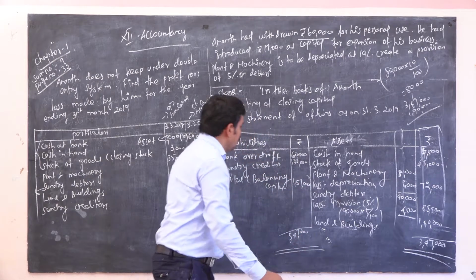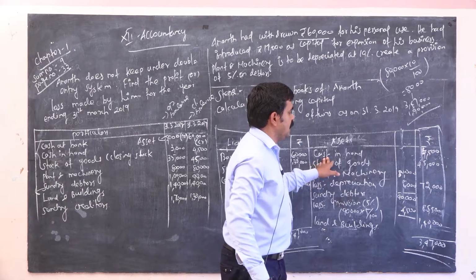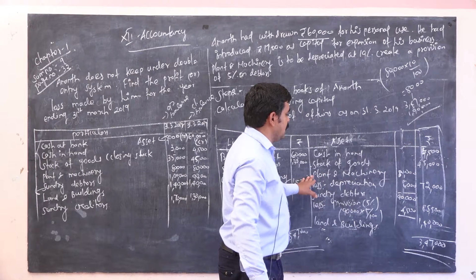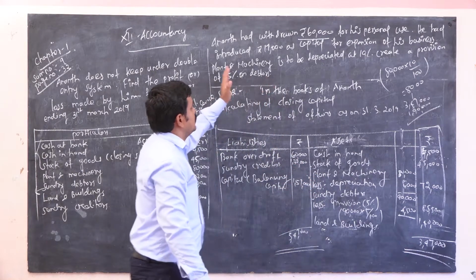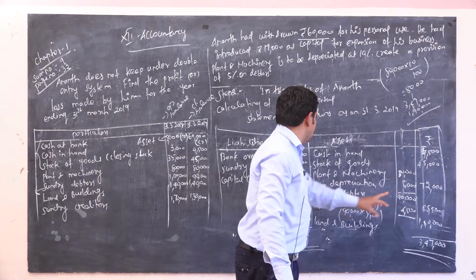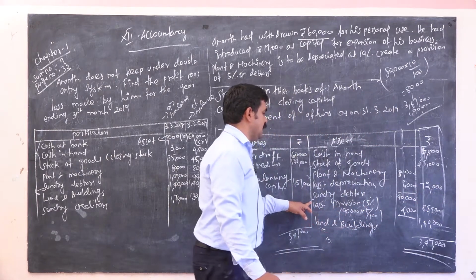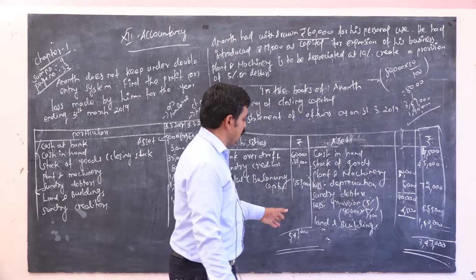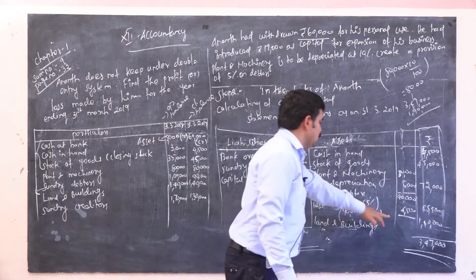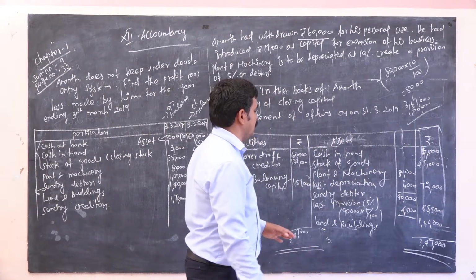Shall I explain in Tamil? So these are all assets, these are all liabilities. So assets are cash in hand 4,500, stock of goods 45,000, plant and machinery 80,000. Already depreciation is also included in this problem, so you have to less depreciation 8,000, so you get 72,000. So sundry debtor 90,000. So less provision 5%, 4,500, is given. If you less both, you get 85,500. So last land and building 1,40,000.